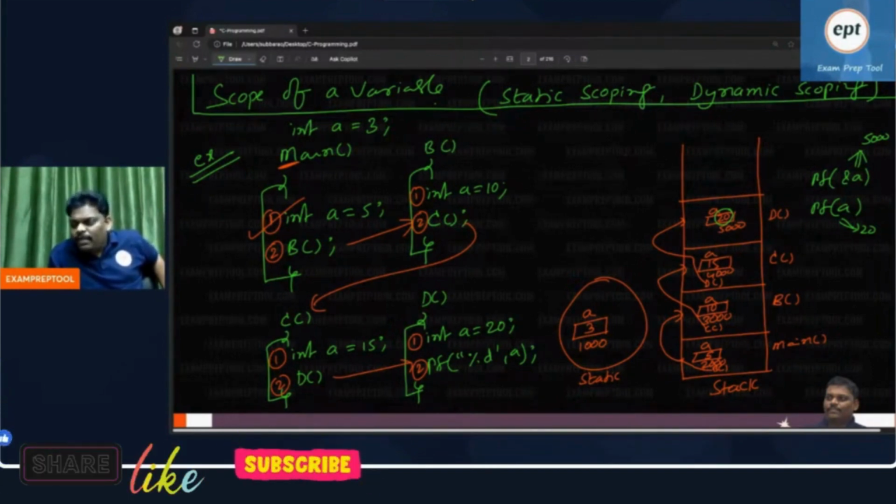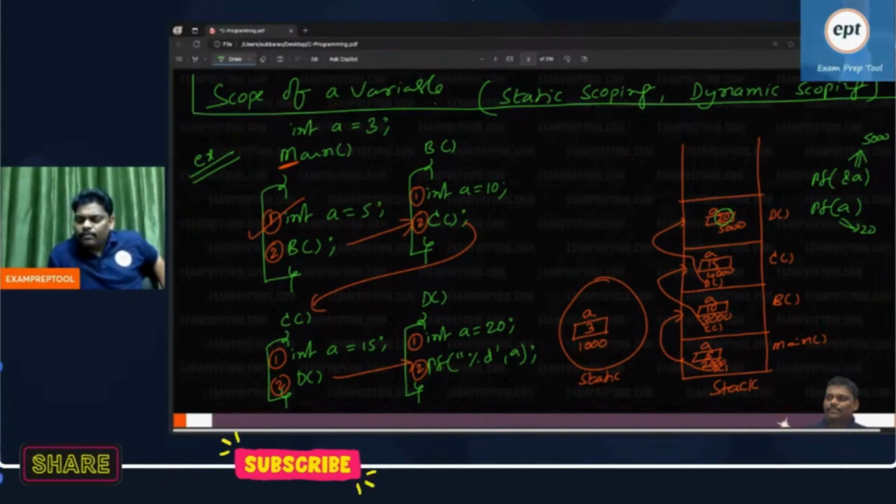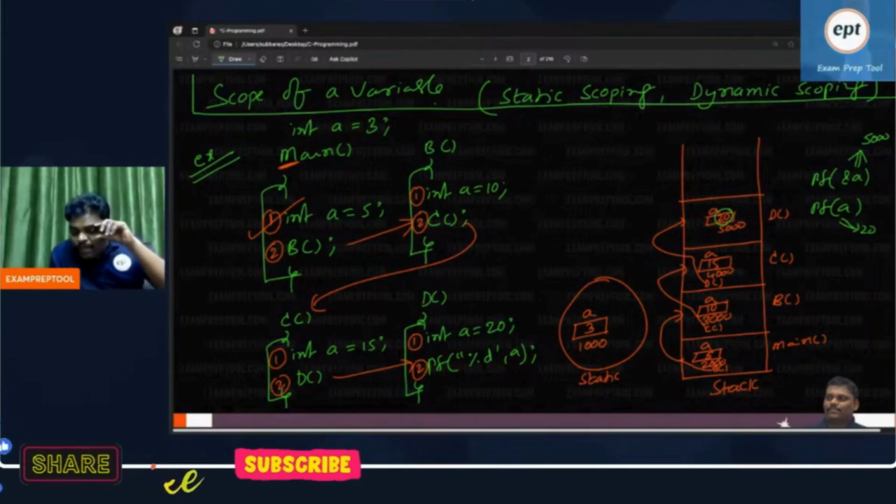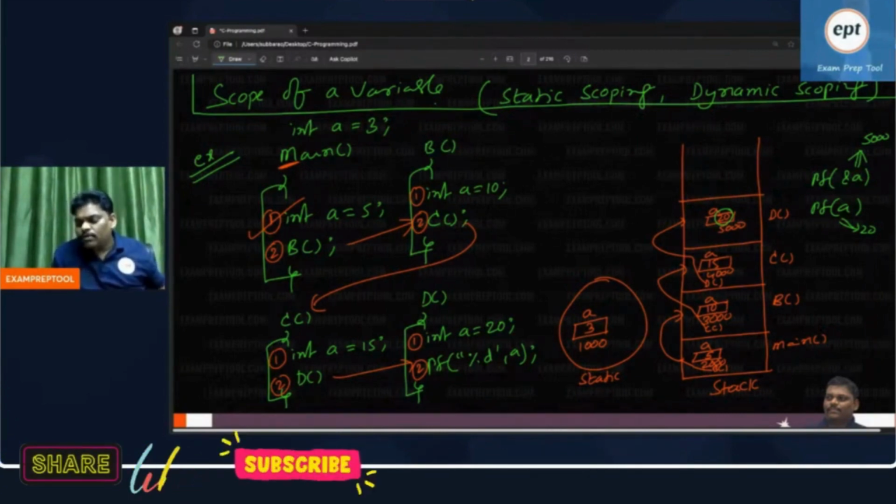When I say print A, whichever A is on top of the stack, it will print. Actually, see this one. We have 5. Listen, we have 2 eyes. We are able to see all 5, but the stack cannot see all. The stack will see only the top of the stack.